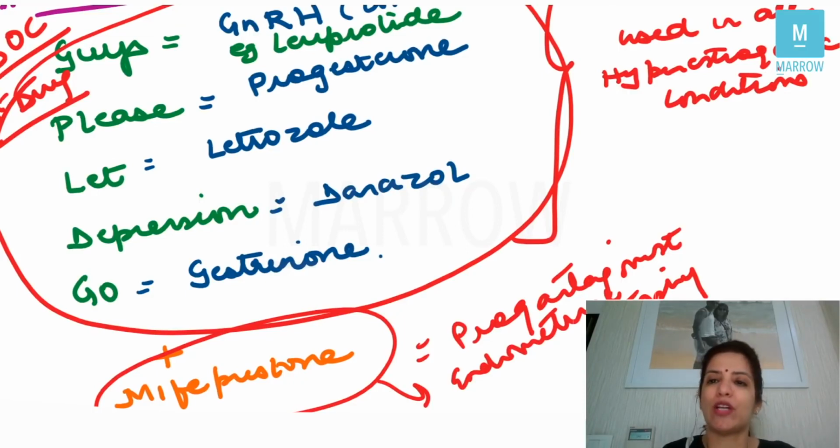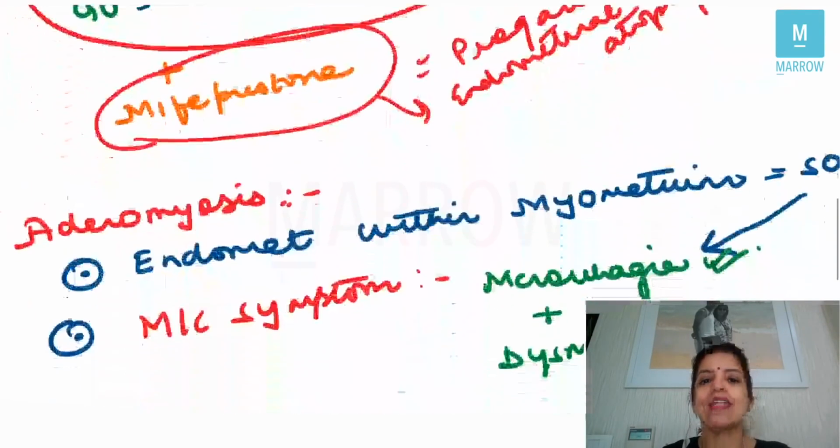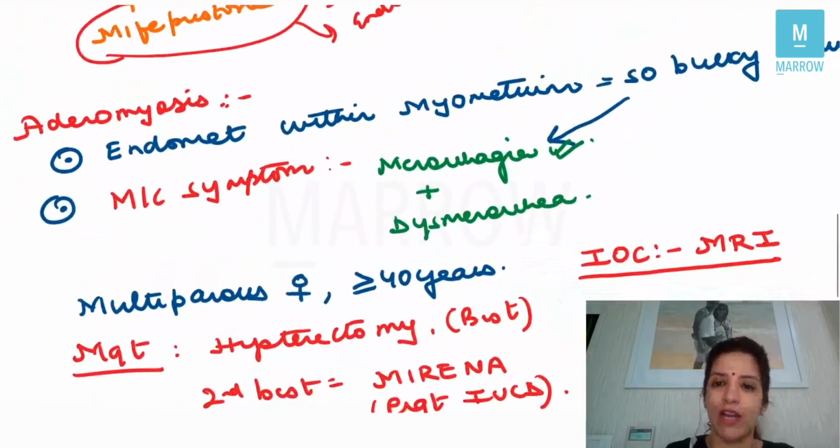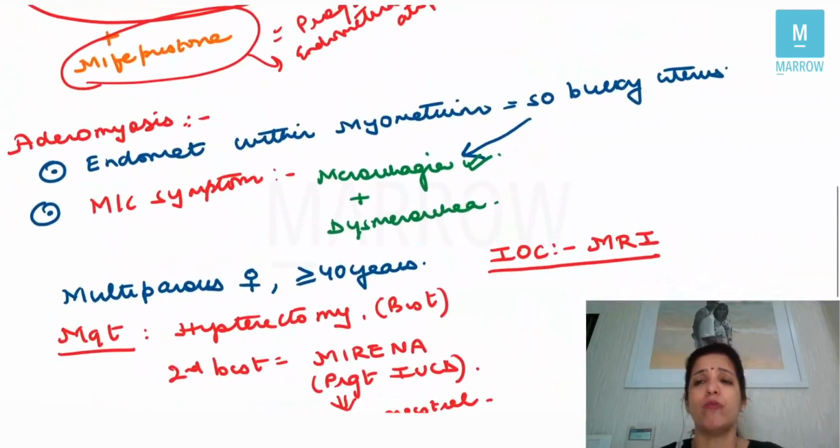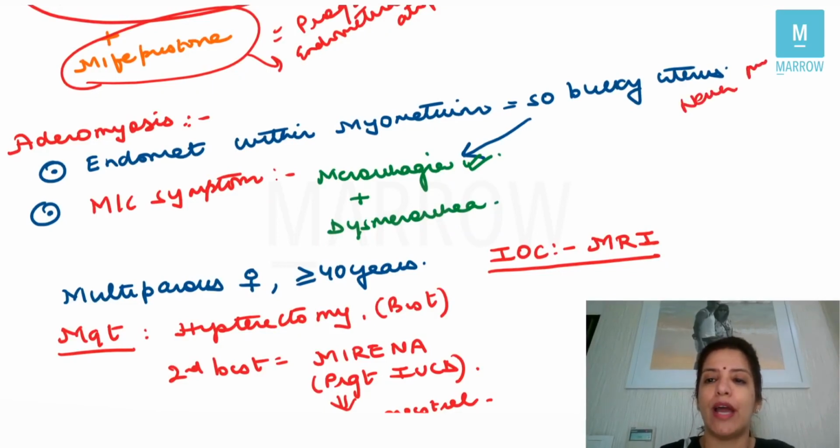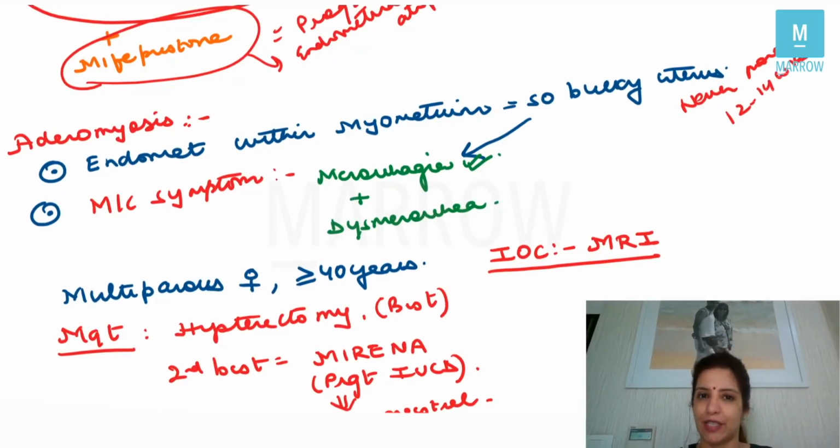So this was what you had to know about endometriosis. Then a similar condition is adenomyosis. In adenomyosis, the endometrium is present inside the myometrium, and that is why the patient will come to you with a bulky uterus, but the size of the uterus will never be more than 12 to 14 weeks pregnant uterus size. It will never be more than that, right?